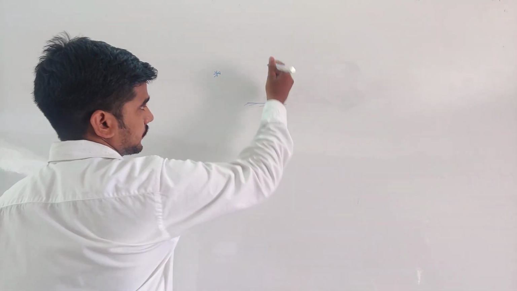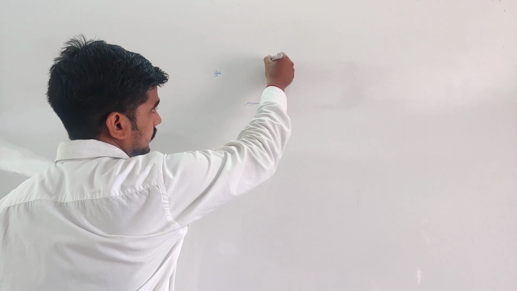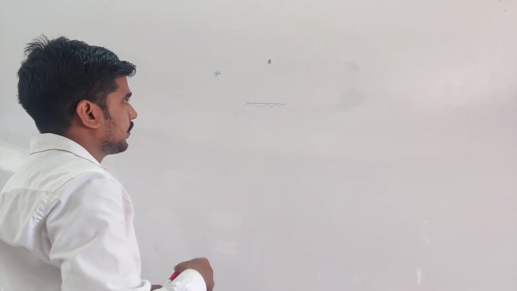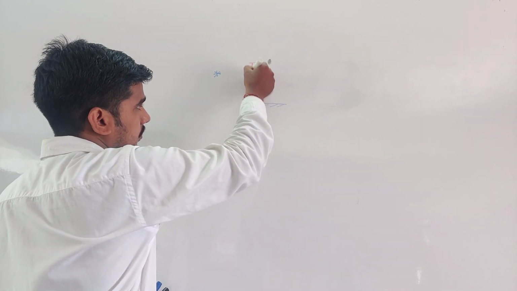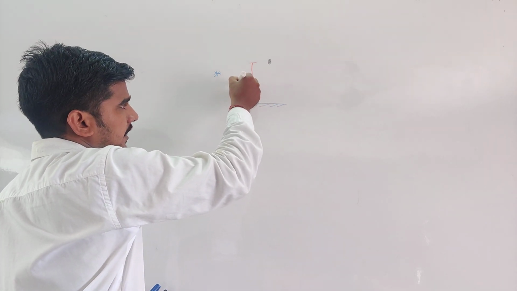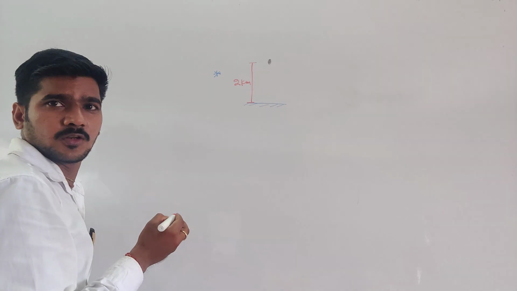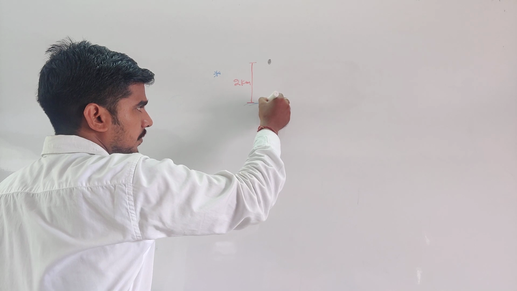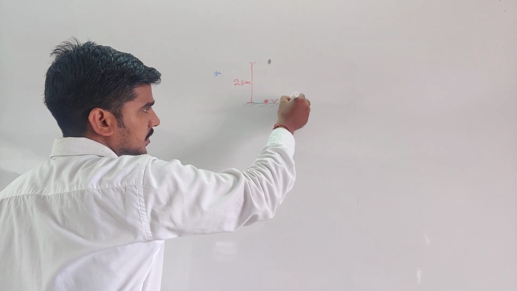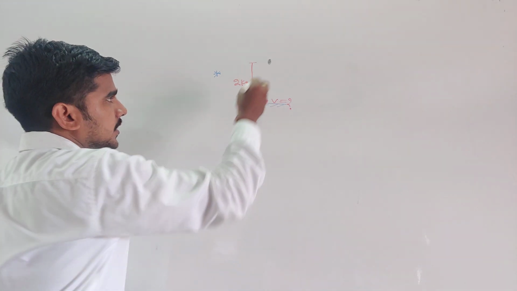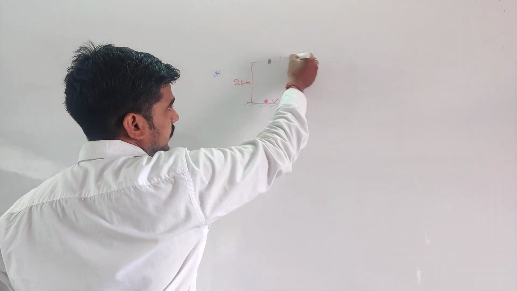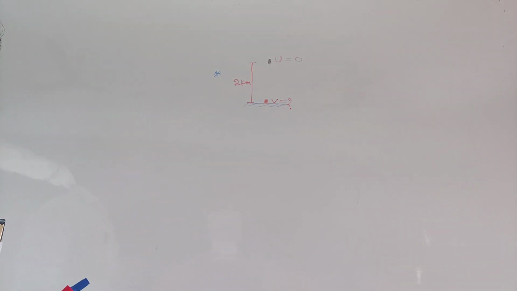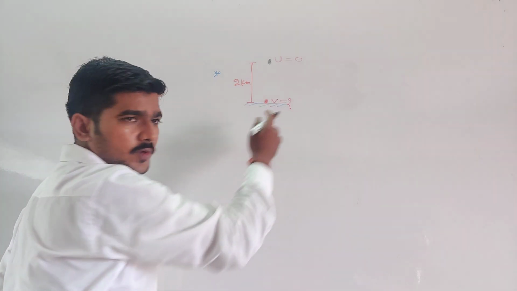This is the raindrop, placed at a height of 2 kilometers. Sir, 200 meters. Very good. Then after some time the raindrop falls and reaches this point with some velocity. Now we find that velocity. Initial velocity is 0, yes or no? Initially the body is at rest, then moves downward.